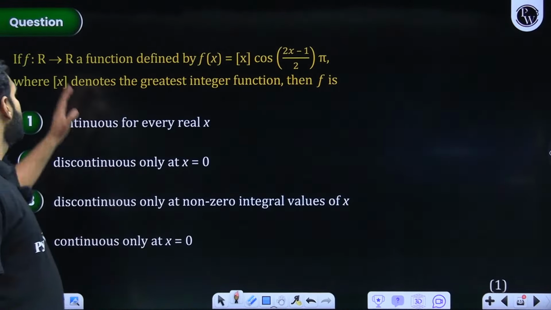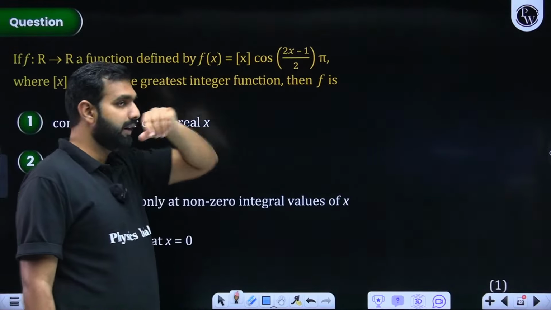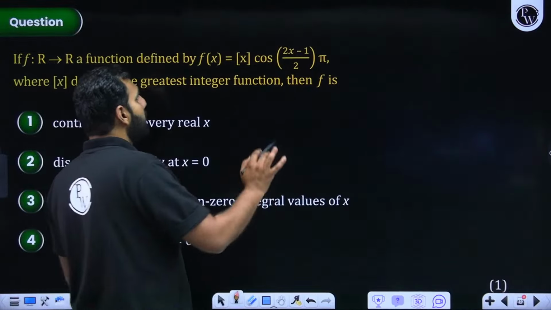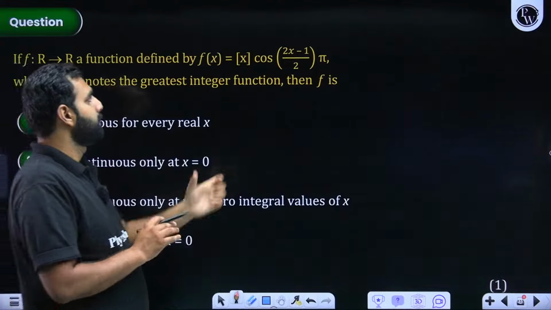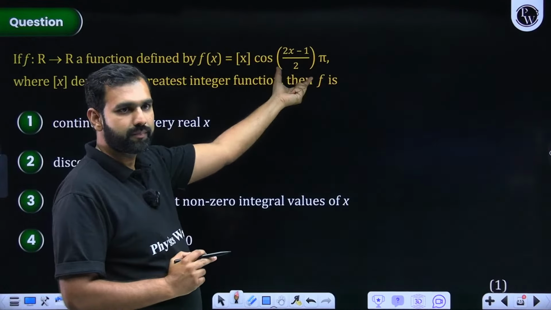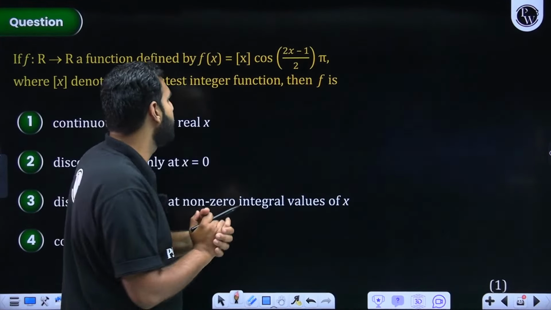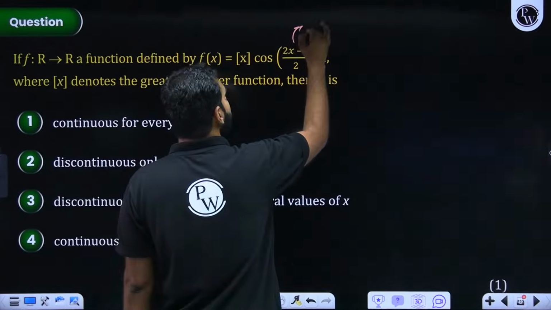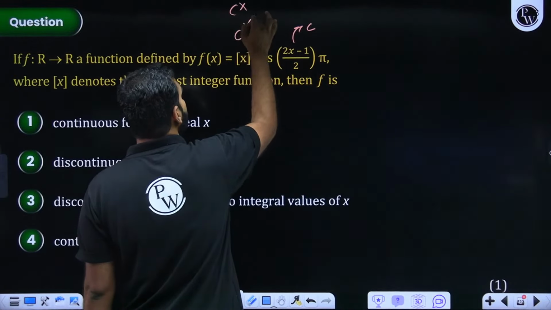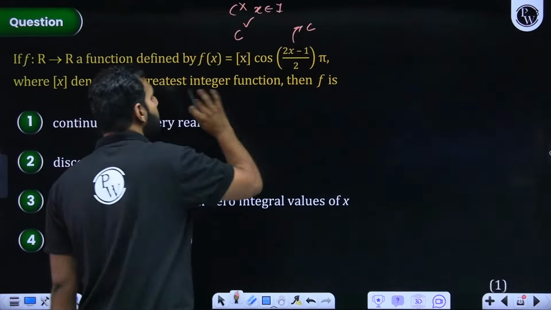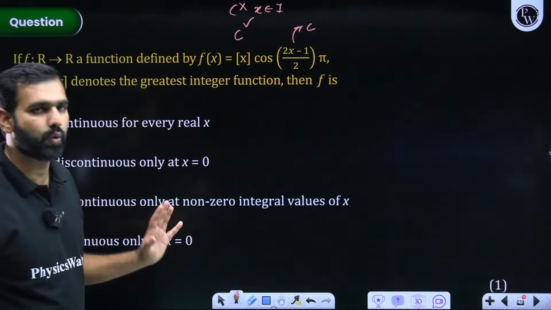Here, R to R, this function is defined by f of x equals GIF of x times cos of (2x minus 1) by 2 pi. Now pay attention to this. My concern here is a very simple one, that this function is a continuous function. This function is continuous except for the integral values of x. I repeat, this is continuous everywhere. This is also continuous, but this is not continuous whenever x is an integer. By just looking at this only, we are going to conclude our answer. We are not going to solve this whole question.